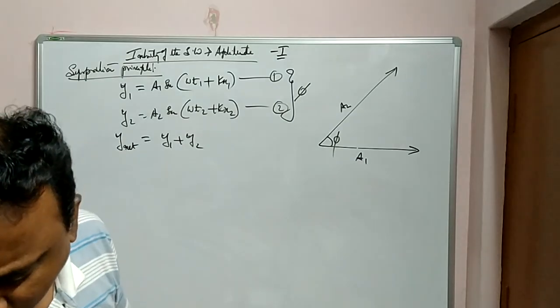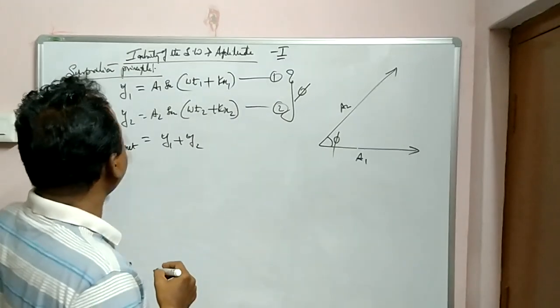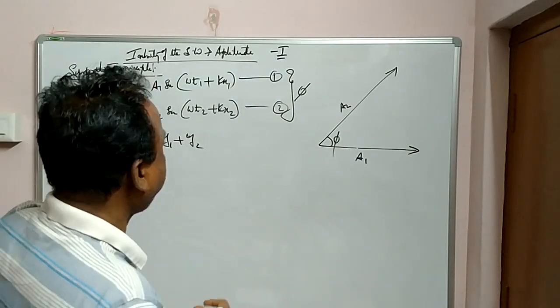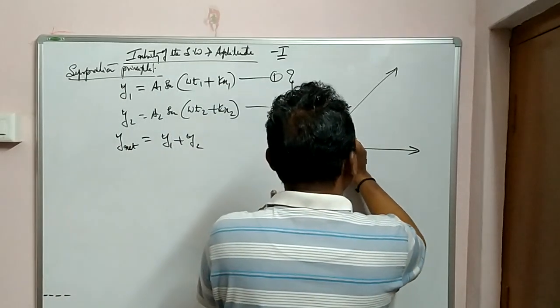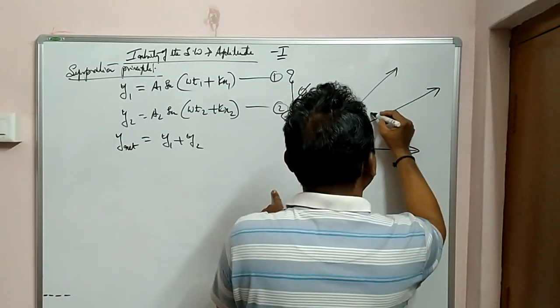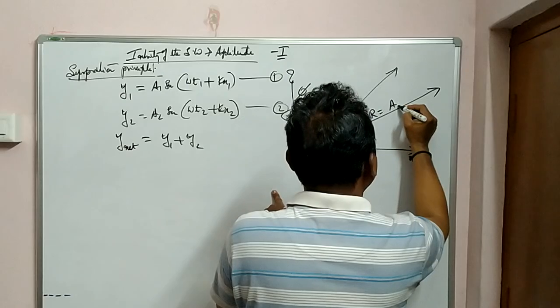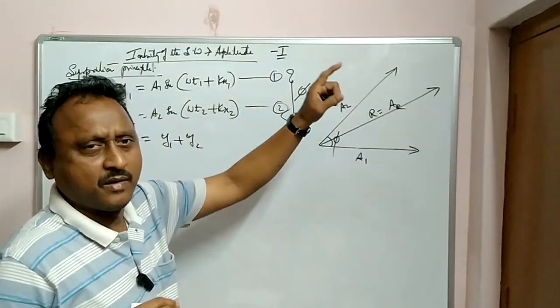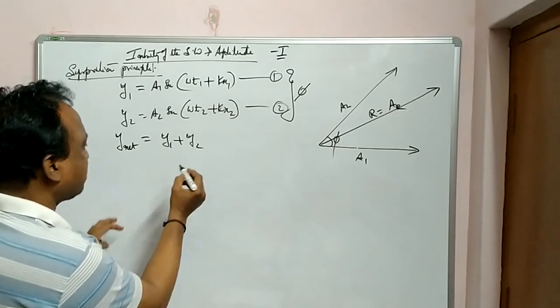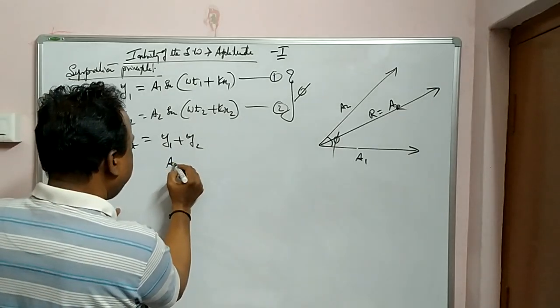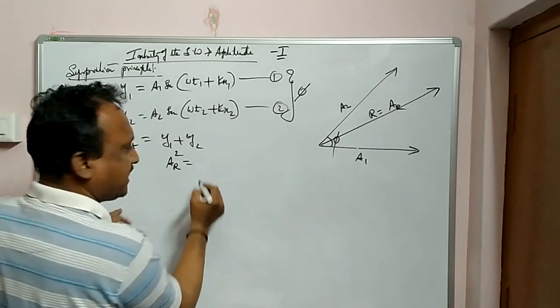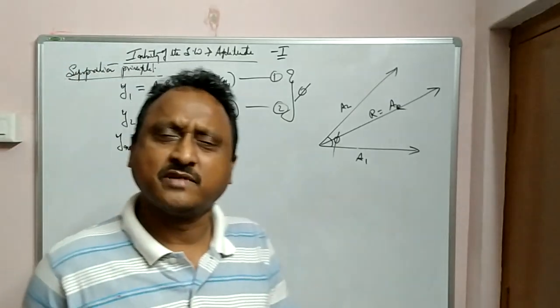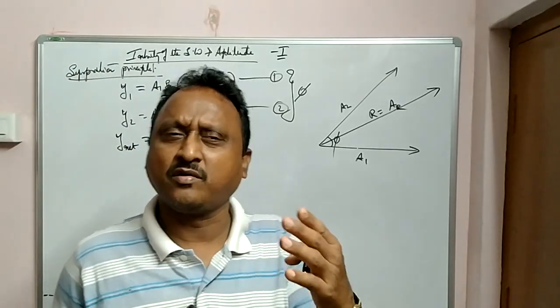Now how to get the resultant using the principle of superposition? Y1 plus Y2. But I will use the parallelogram law to get the resultant amplitude. Look, what is the parallelogram law? A resultant whole square is A bar square plus B bar square plus 2 A bar B bar cos theta.